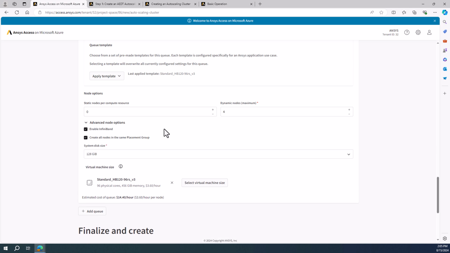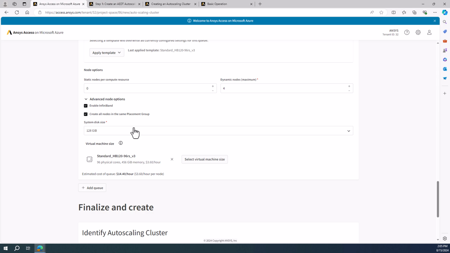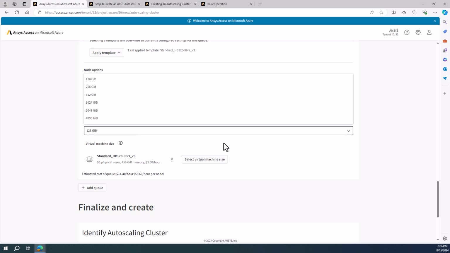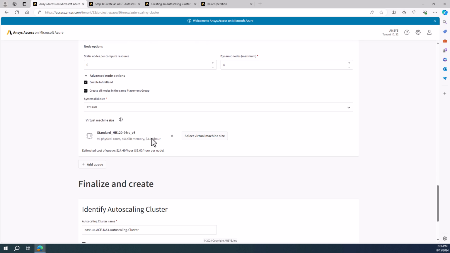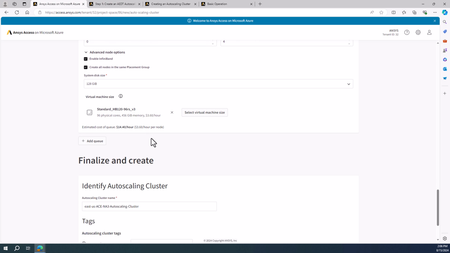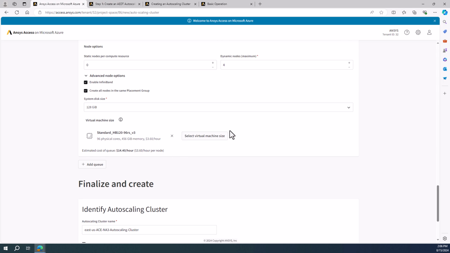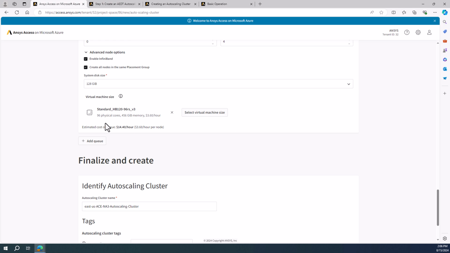There's a few advanced options here. Usually you don't need to change these. If the application needs more disk space, you could increase it here. And then there's an estimated cost, which would actually be the maximum cost. We'll talk more about cost later when we review. So that queue is done.